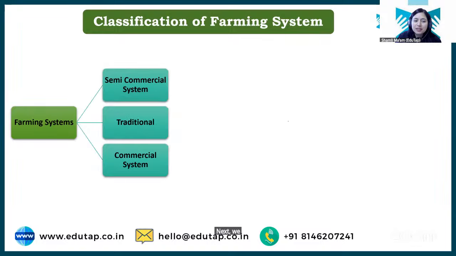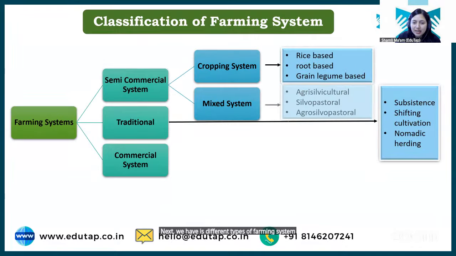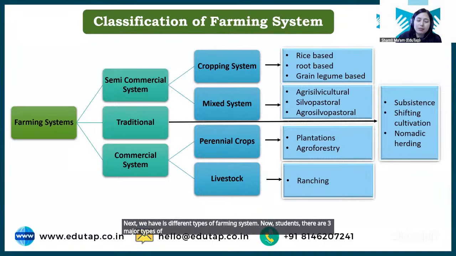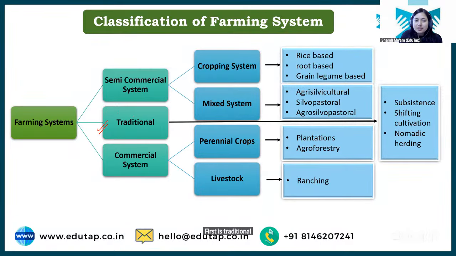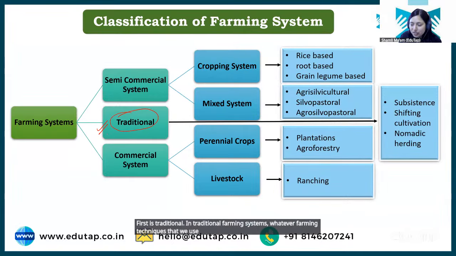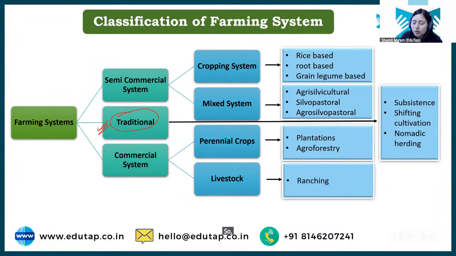Next we have the different types of farming system. Now students, there are three major types of farming system we can say. First is traditional. In the traditional farming system, whatever farming techniques we use are traditional, followed from ancient times, right? So here no modern tools and techniques are used. In commercial, all the modern tools, techniques, and practices of doing farming are used.